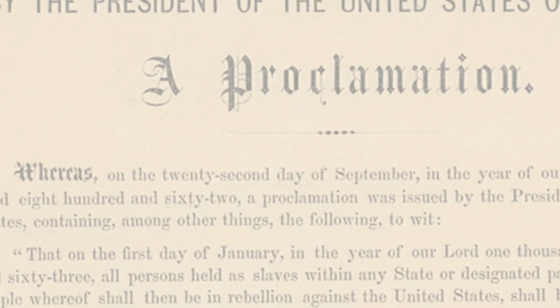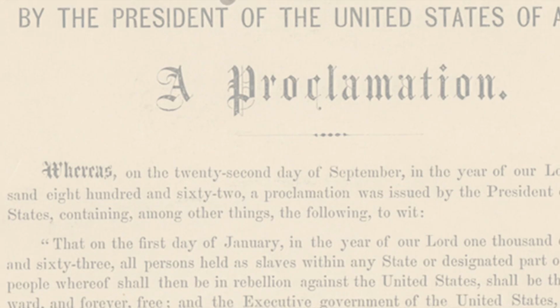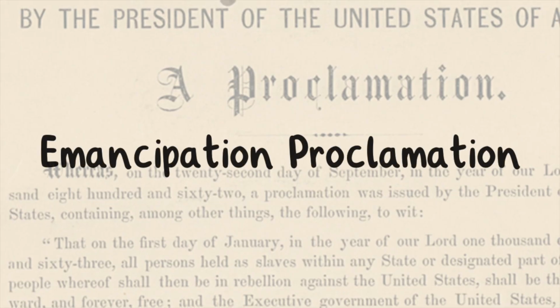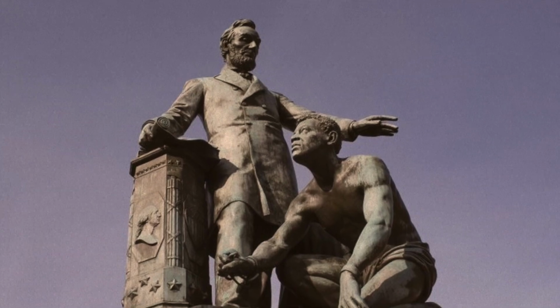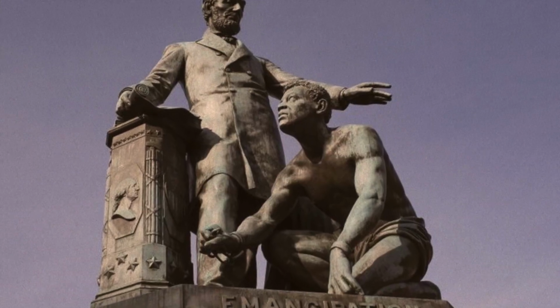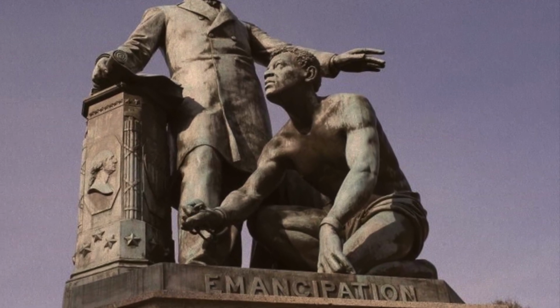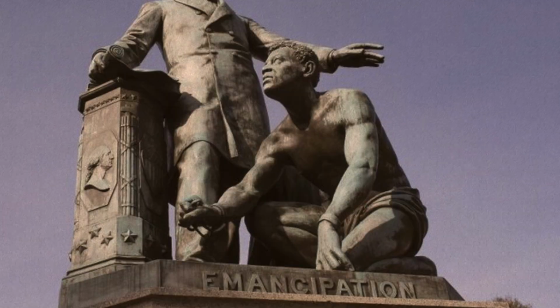One of the most important things that Lincoln did during his time as president was pass the Emancipation Proclamation on January 1, 1863. This paved the way for the complete abolition of enslavement. For this, he earned the nickname the Great Emancipator. He even called the Emancipation Proclamation his greatest achievement as president.